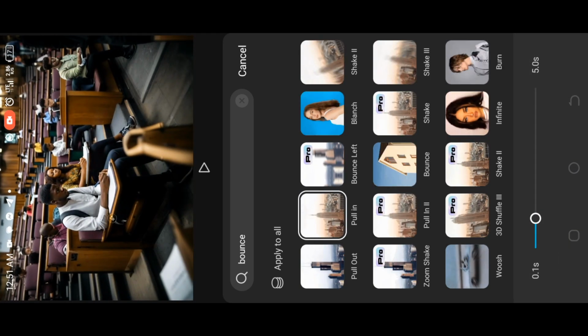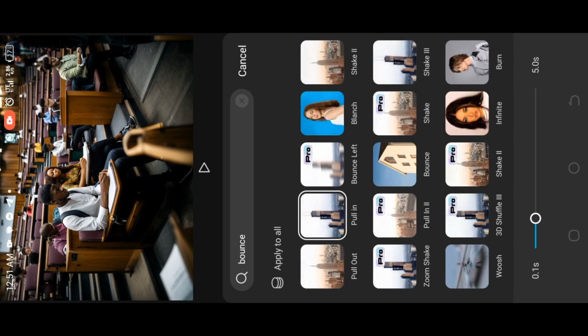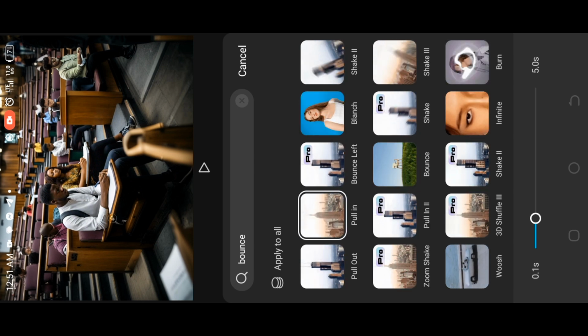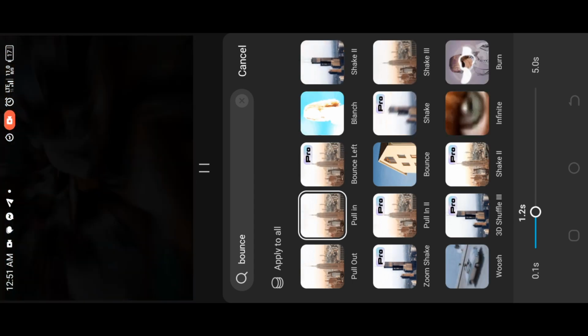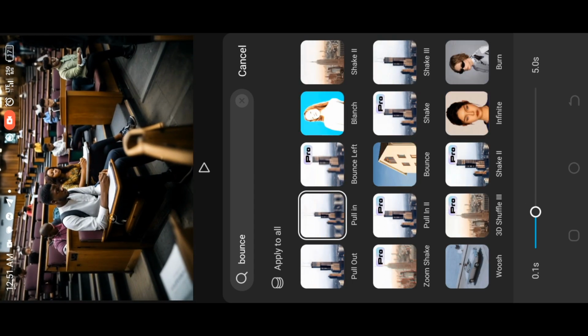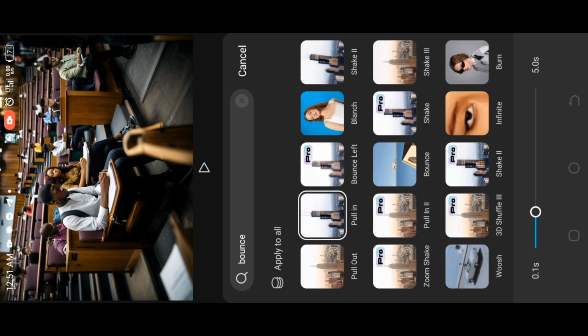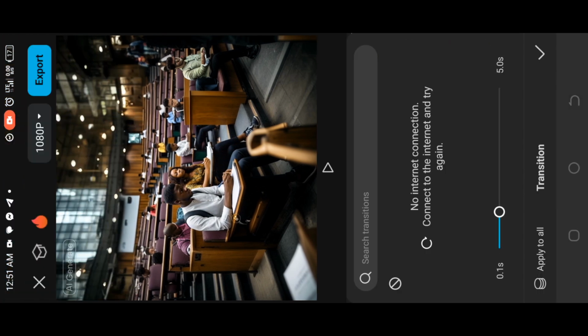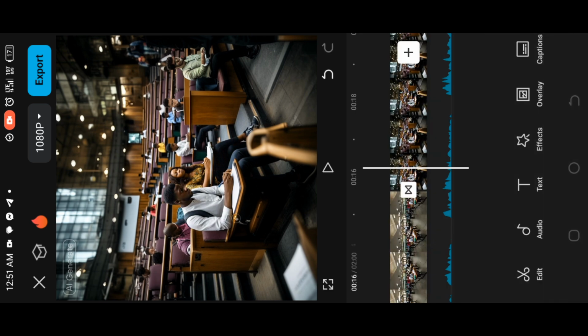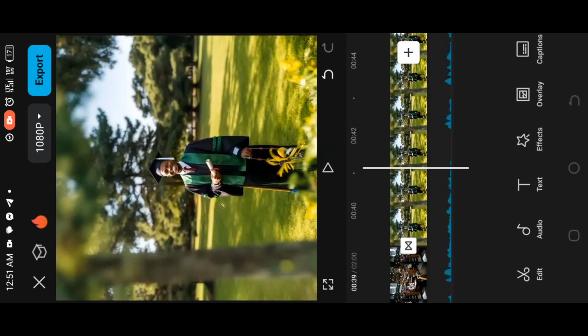You can also set the transition duration from 0.1 seconds up to 5 seconds. Can you see 1.2 seconds? Can you see the effect of 2 seconds? So you can apply this to all. Then you click on this icon. See, the transition has been applied to all your images.